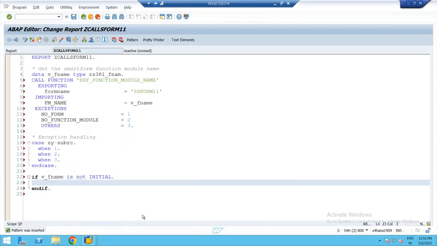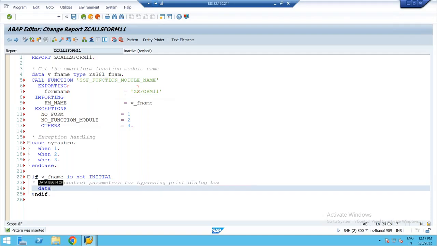I have to prepare a work area. So if it is not initial, prepare control parameters for bypassing the print dialog box. So let me declare a work area, data w_control_param type SSFCTRLOP.